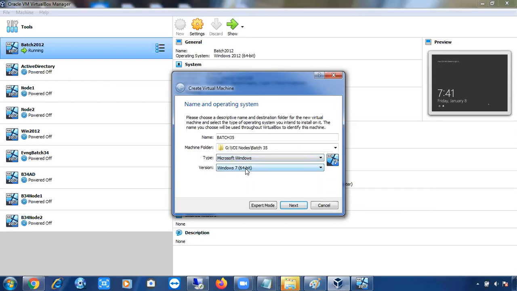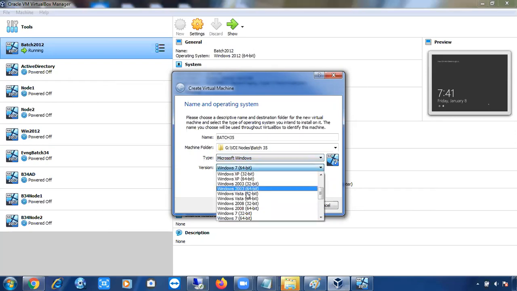I'm going to install Windows Server 2012, right? So go to this drop down, and here you can see the operating system Windows Server 2012 64-bit. Make sure you are selecting everything as 64-bit only. There is no 32-bit. 32-bit machines will not work. All are 64-bit only.